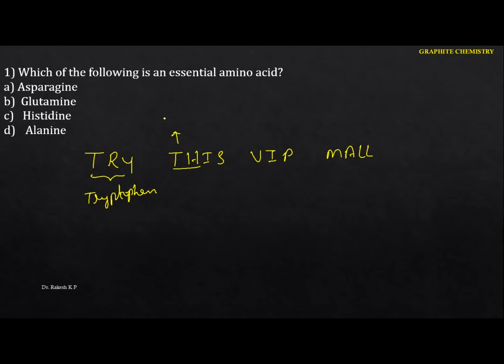That is TH. T refers to threonine, and H refers to histidine. This is the amino acid histidine. V stands for valine. I stands for isoleucine. And P stands for phenylalanine.